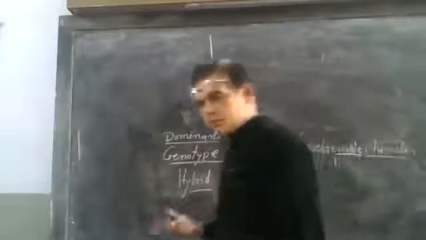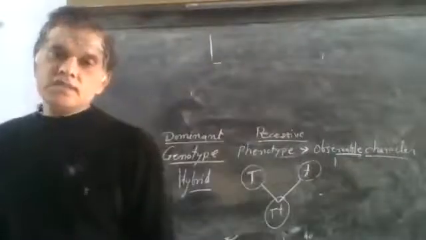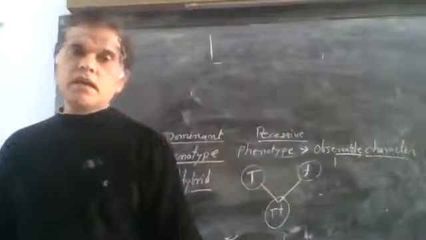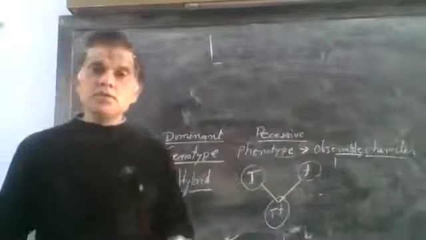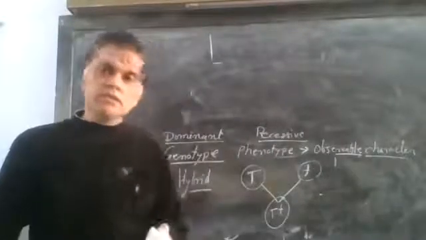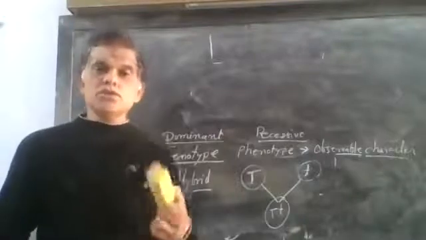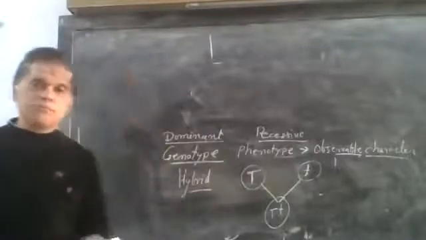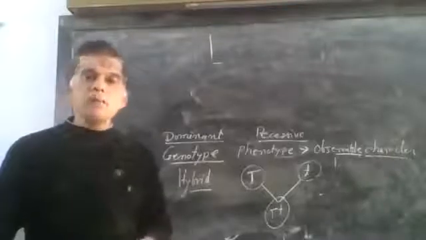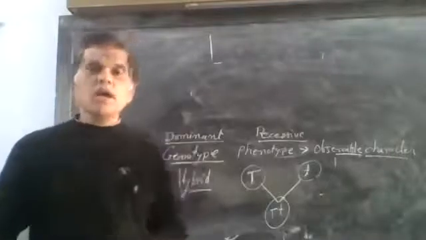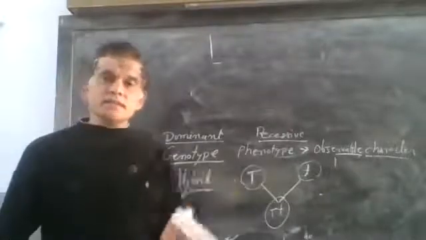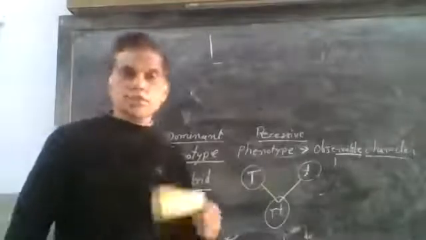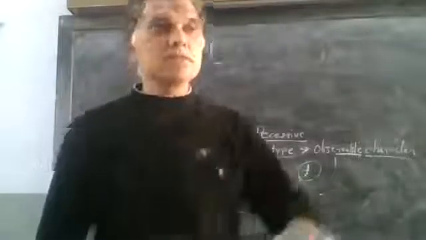So these are the terminology used in genetics: dominant, recessive, homozygous, heterozygous, genotype, phenotype, cross, hybridization, and hybrid. Next time we will study the next portion, Mendel's experiments. If you are having any confusion right now,